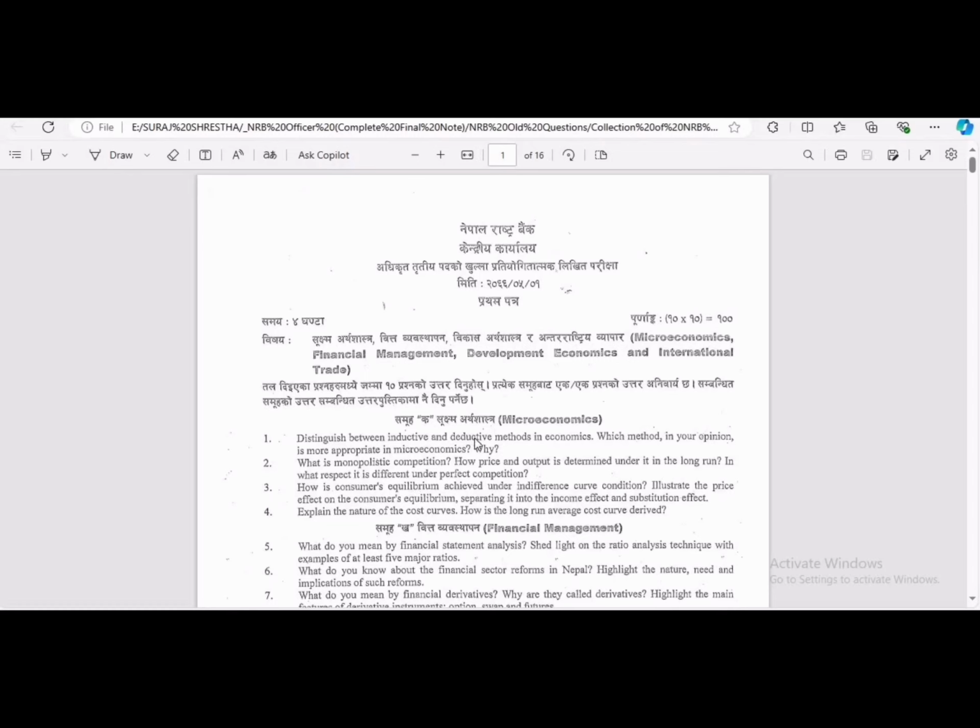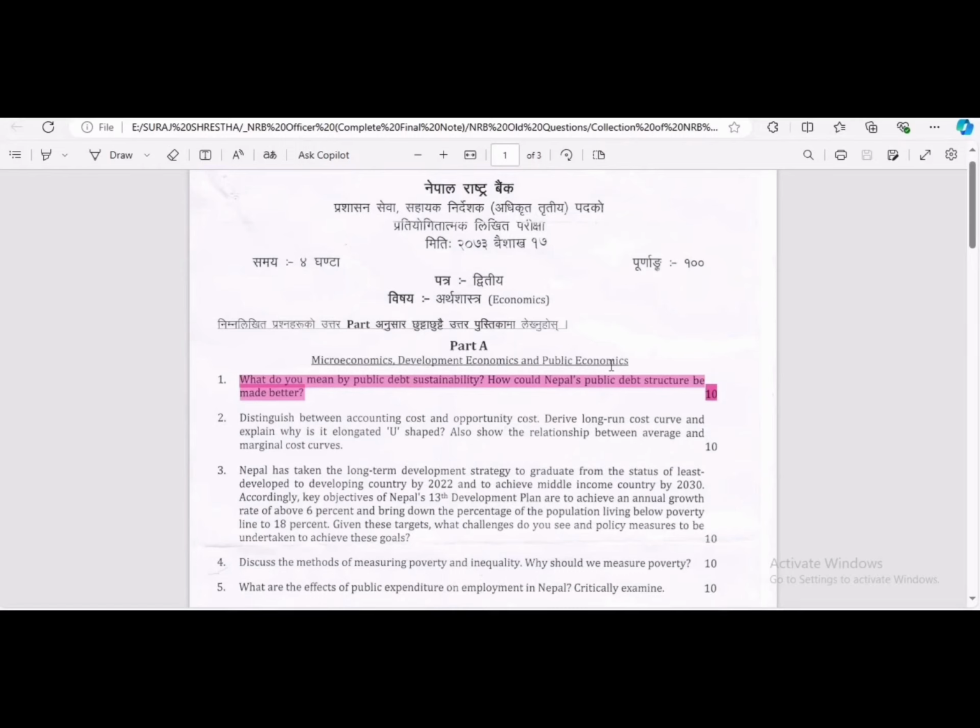But what is the actual pattern at present? We have to solve all the questions that are given in our examination. So from 2073 Bhadra 17, the questions are given and we have to attempt all of them accordingly.